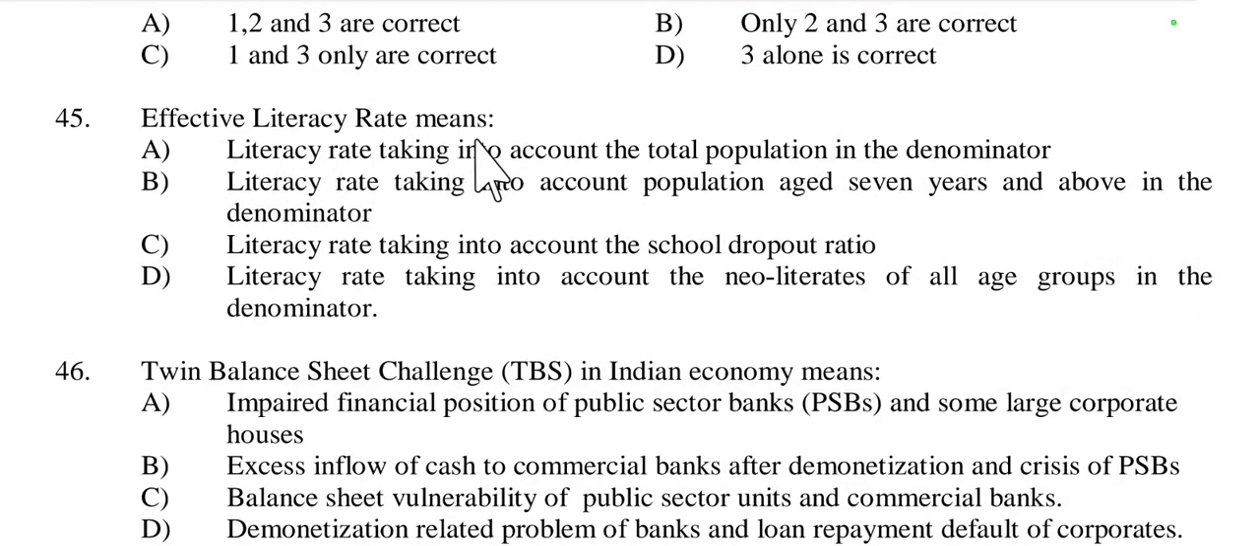Then question number 45. Effective literacy rate means literacy rate taking into account the total population in the denominator? No. Literacy rate taking into account population aged 7 years and above in the denominator. Yes, effective literacy rate means literacy rate taking into account the population aged 7 years and above, meaning the group of 7 and above years, in the denominator. So option B is right.